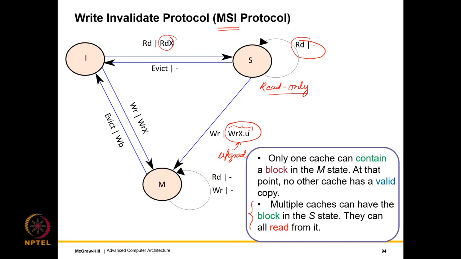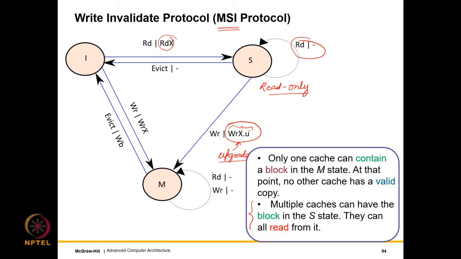And once there is an agreement, by the fact that the message is actually sent on the bus and you see the message being sent on the bus, and since the bus enforces a global order, everybody else would get it. Then the rest of the caches will essentially invalidate themselves, which means that they will discard the copies of the blocks that they have. And so then from the S to M state, we can make a transition.